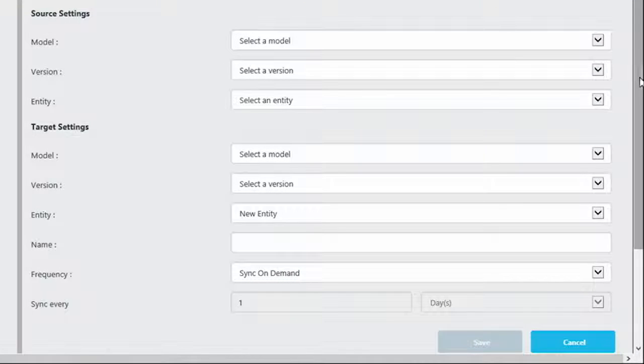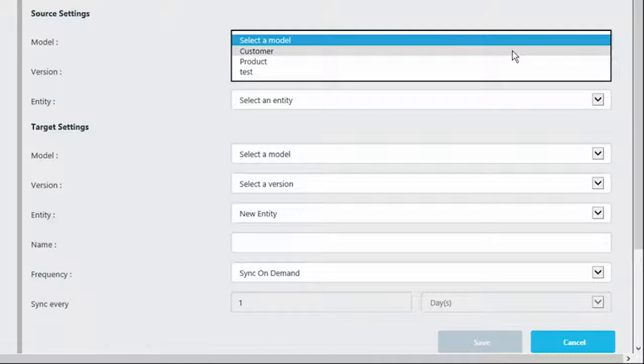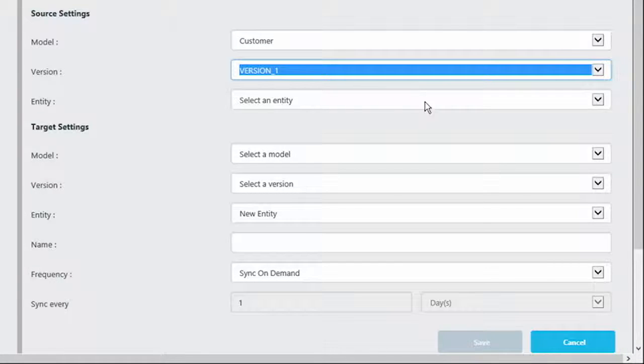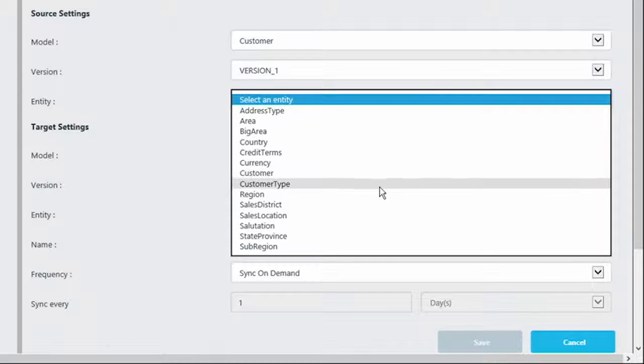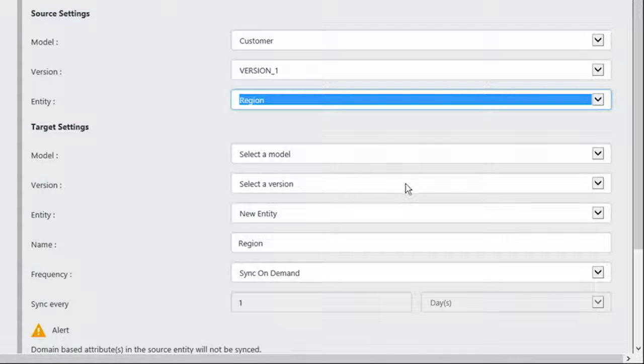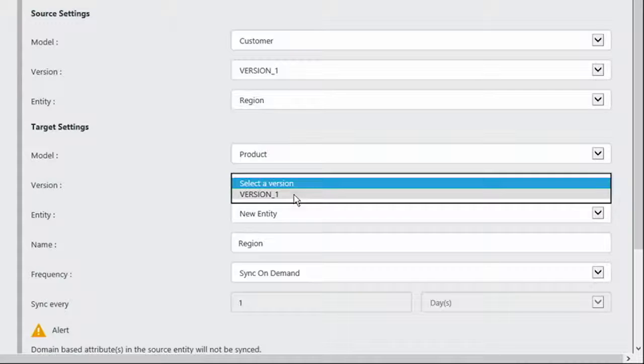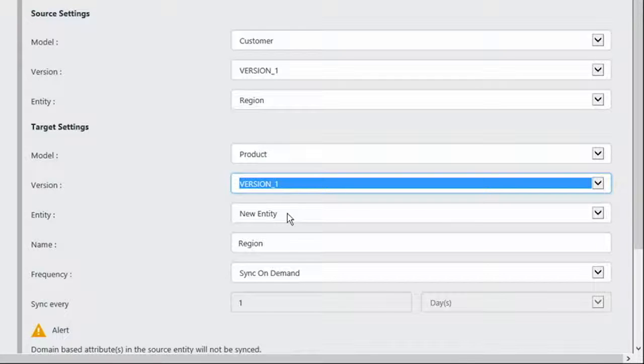So here, we have the ability to specify the source model. In our case, this is going to be the customer model. The version is going to be version 1, and we are going to pick the region entity. The target model is going to be the product model, and the version is going to be version 1. I want to create a new entity and leave it as region.